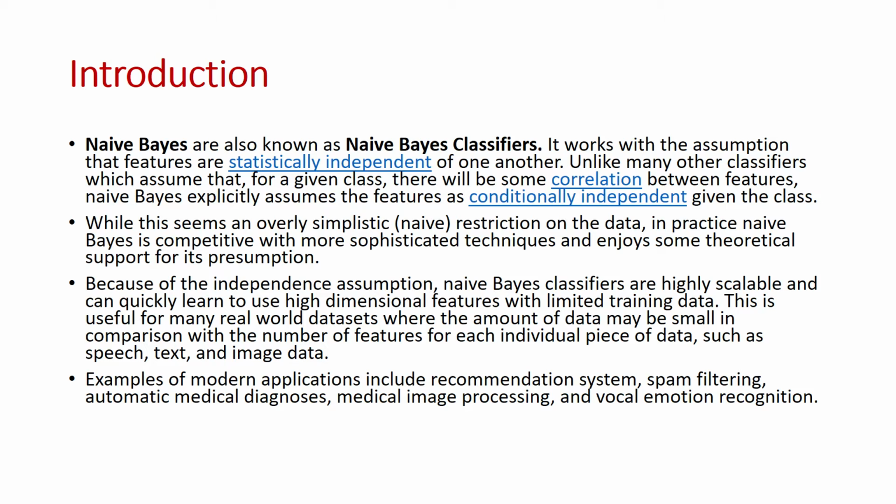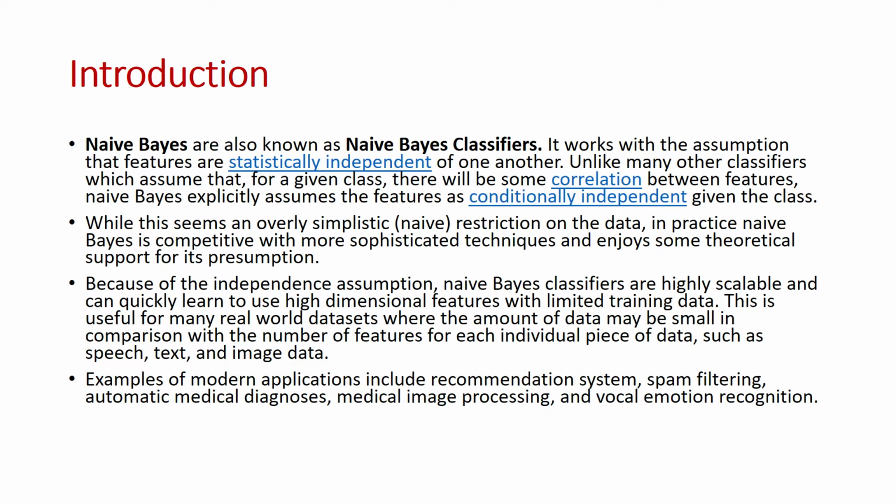The introduction of naive-Bayes: it is also known as naive-Bayes classifiers. It works on the assumption that features are statistically independent of one another. Unlike many other classifiers which assume that for a given class there will be some correlation between features, naive-Bayes explicitly assumes the features as conditionally independent. While this is an overly simplistic assumption on the data, in practice, naive-Bayes is competitive with more sophisticated techniques and enjoys some theoretical support for its presumption.